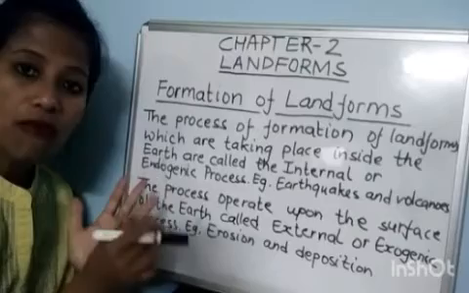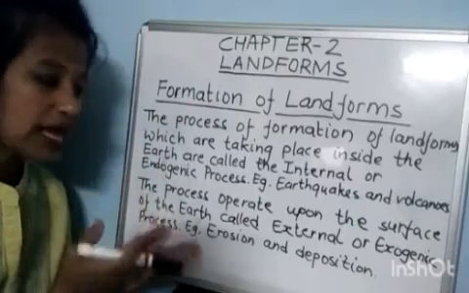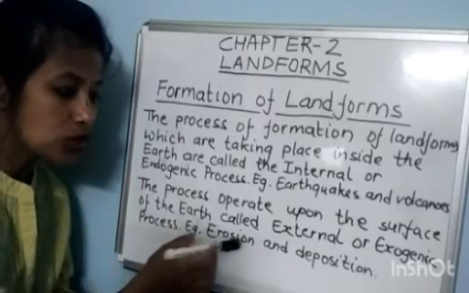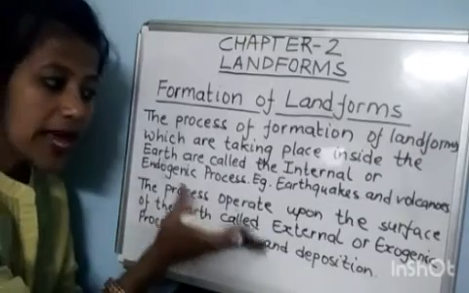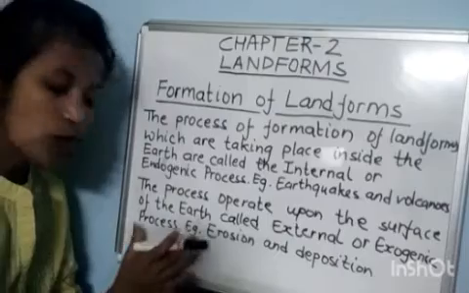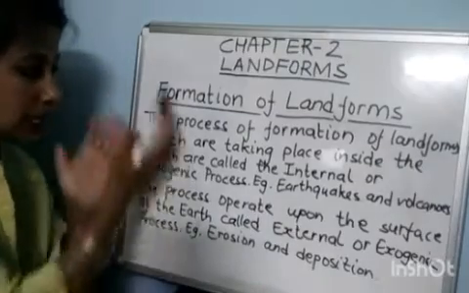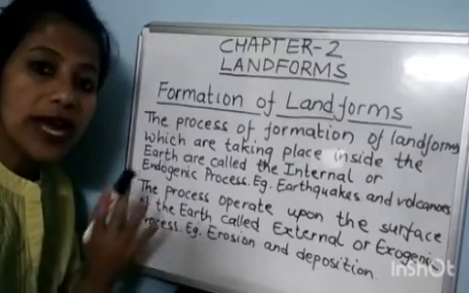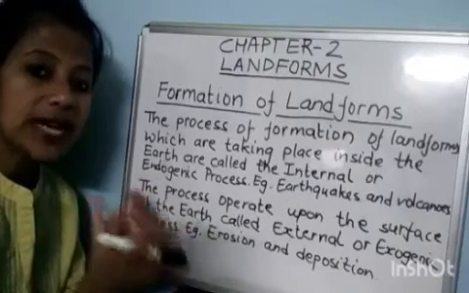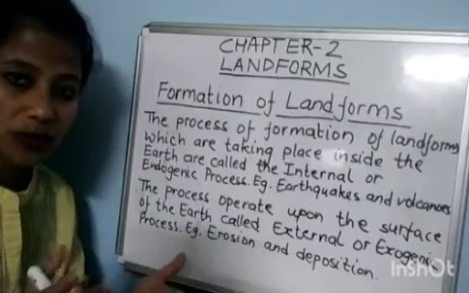Because of wind and water, they are responsible for erosion and deposition. And this process is called what? External or exogenic process. These two processes are responsible for the formation of different types of landforms.